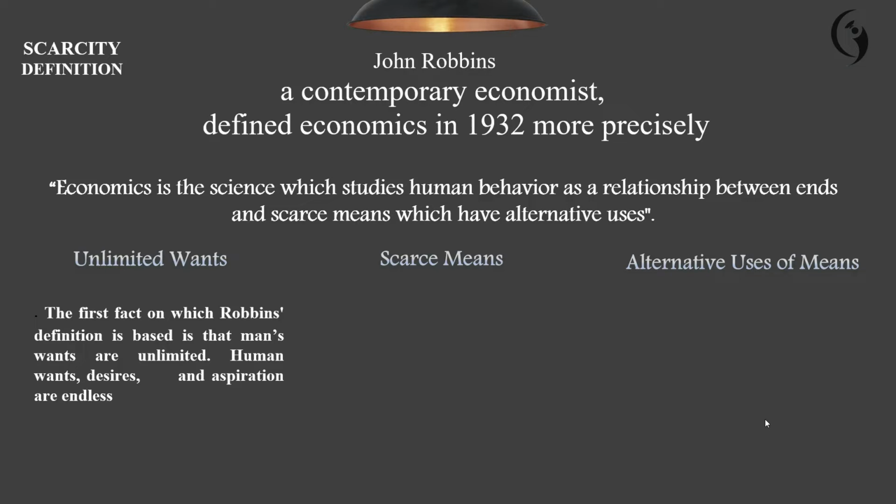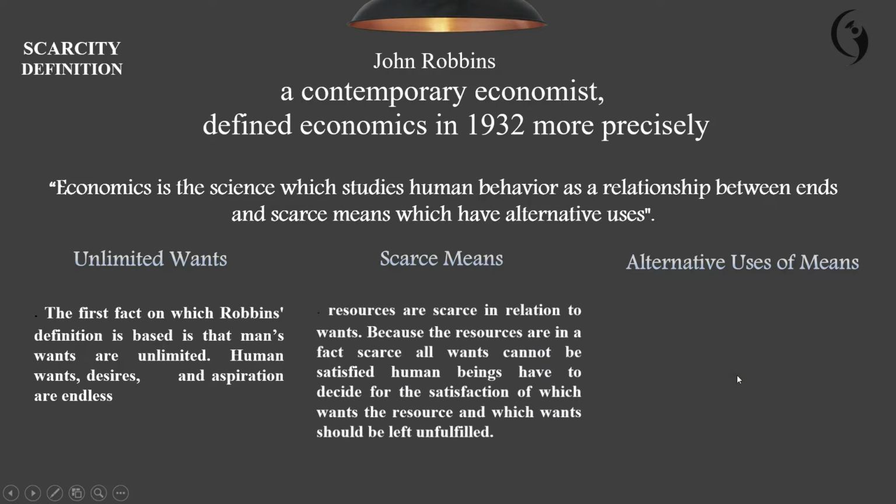Unlimited wants means the first fact on which Robbins' definition is based is that man's wants are unlimited. Human wants, desires, and aspirations are endless. Scarce means relates to the wants: the resources are scarce, and all wants can never be satisfied.